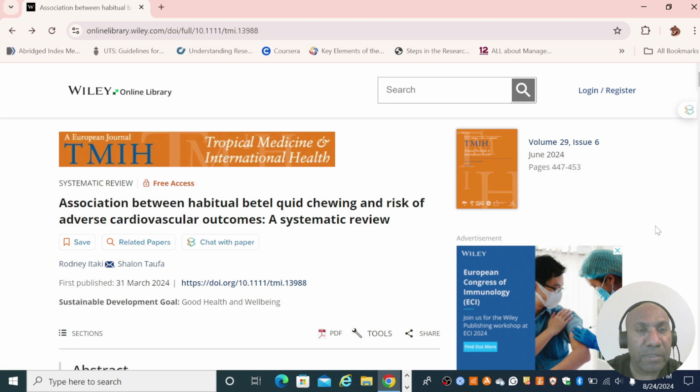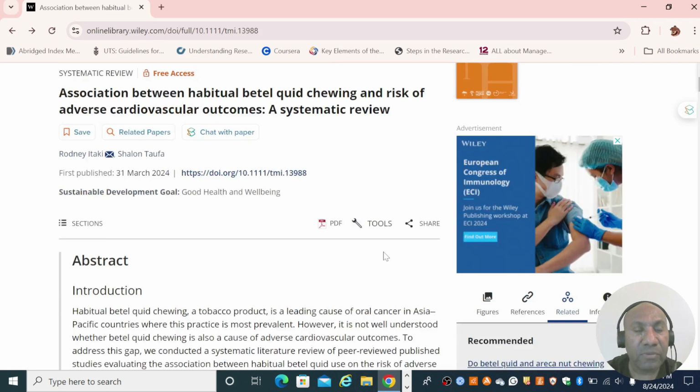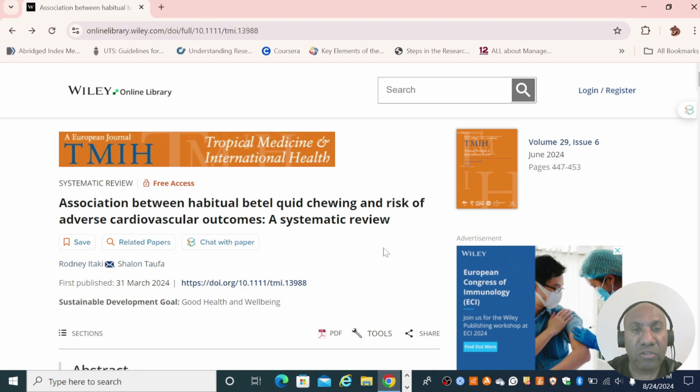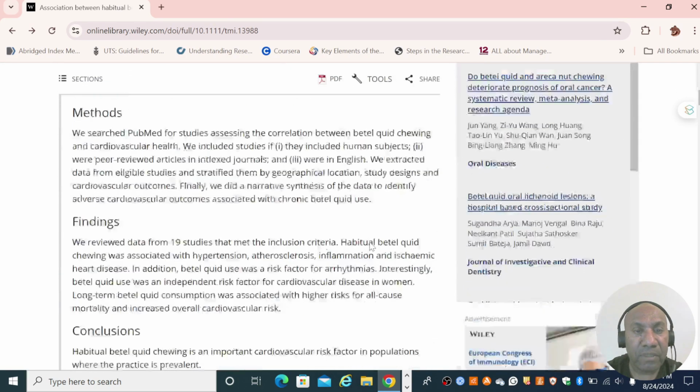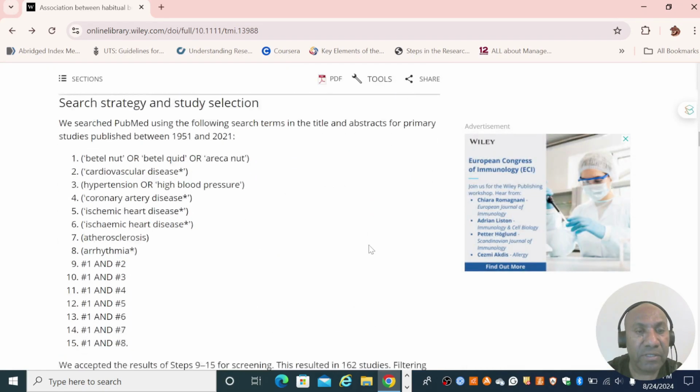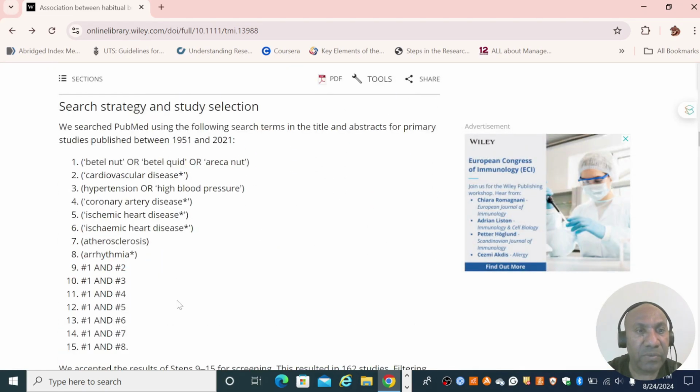I will use this publication. This is a systemic review that I did with Dr. Shailon Taufa, and we recently got it published in this European journal. I will use this article as an example to show how you can use Boolean operators to do a literature search. So I'll go down to the search strategies, and this is the search strategy that we used, and the study was looking for the cardiovascular effects of betel nut chewing.